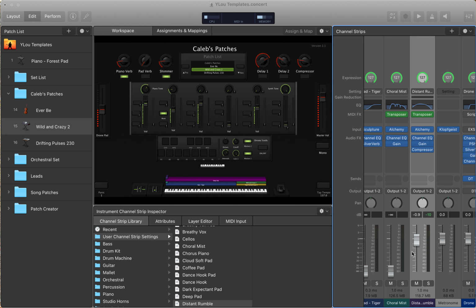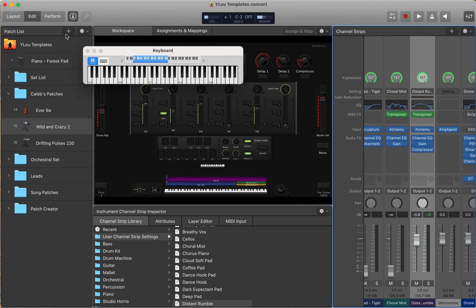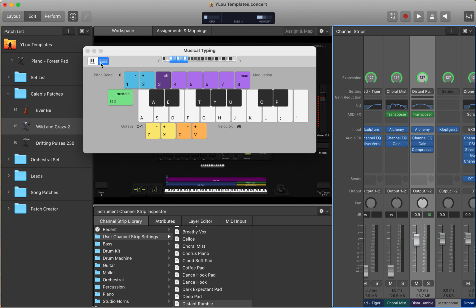I'm gonna show you how to do a distant rumble sound effect on Mainstage. So, let me get an example of what this sounds like for you. Hopefully you can hear that. It's just coming through my straight MacBook speakers, so I apologize if it's not super good quality.